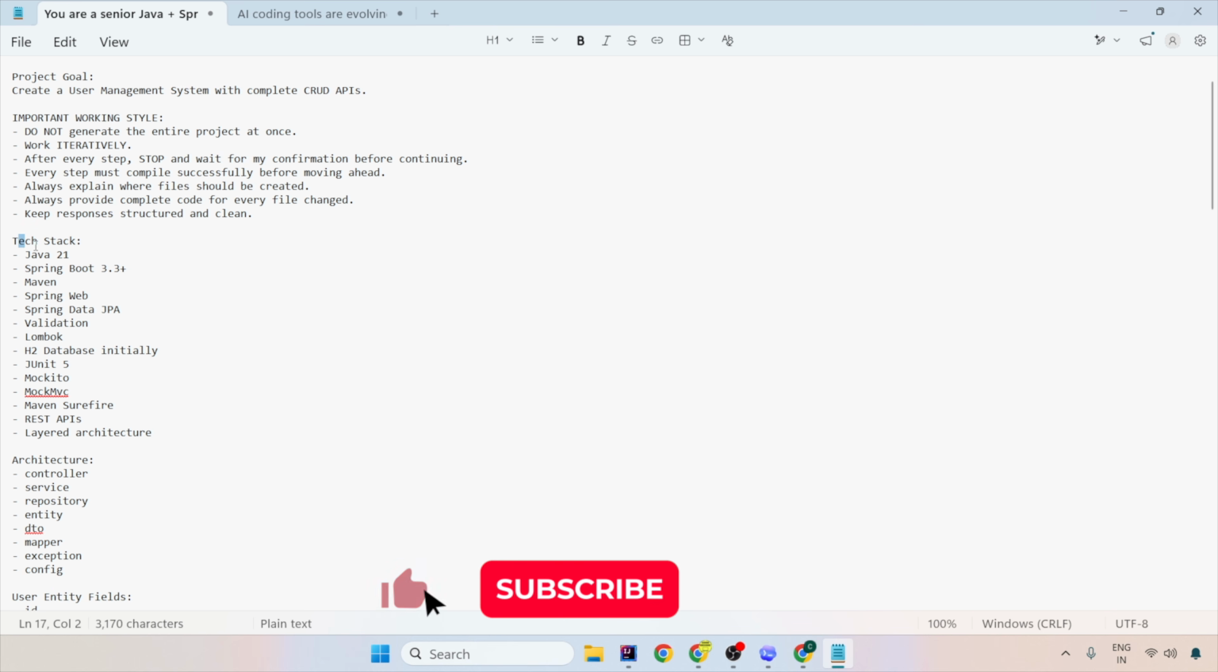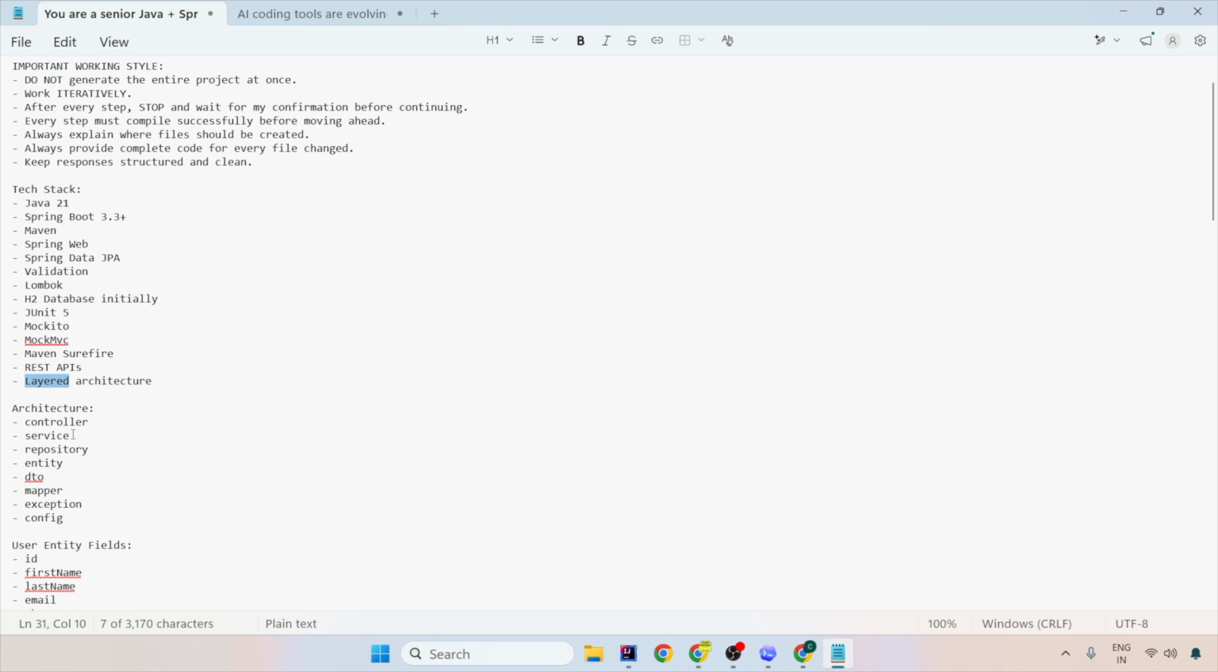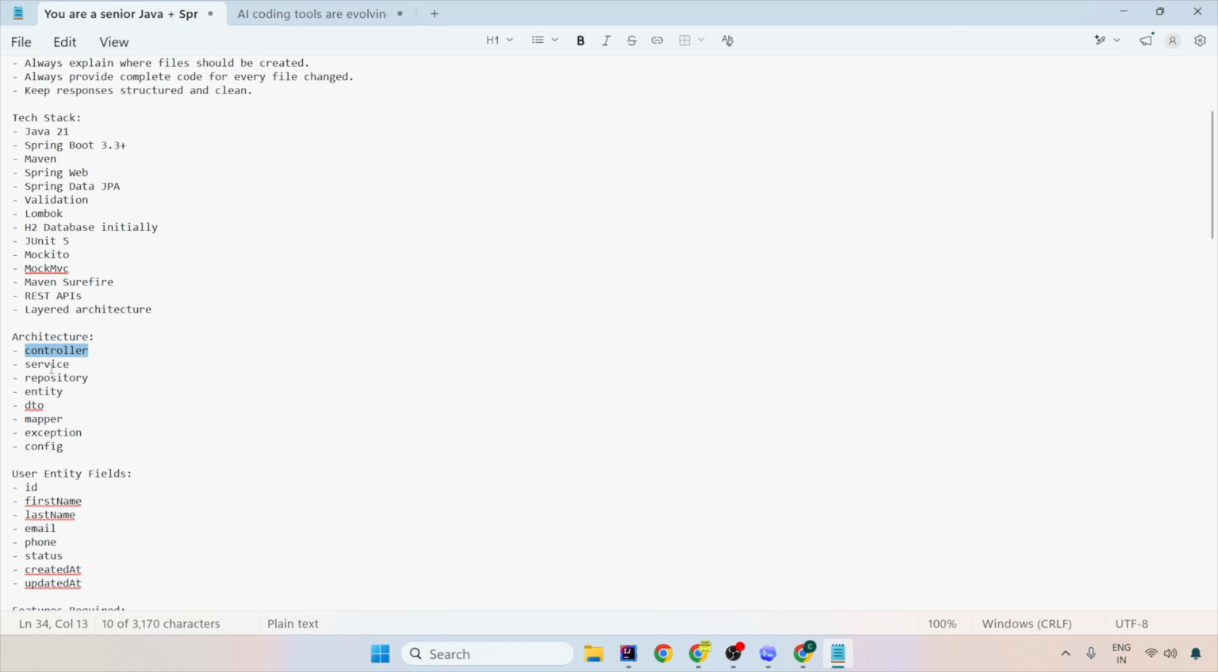And this is the tech stack. You need to work with Java 21, Spring Boot 3+, Maven, Spring Web, Validation, Lombok, H2, that is an in-memory database initially, JUnit 5, Mockito, and REST APIs and layered architecture. Architecture should be controller, service, repository, entity, DTO, mappers, exception, and config. This is how beautifully you create an MVC architecture.